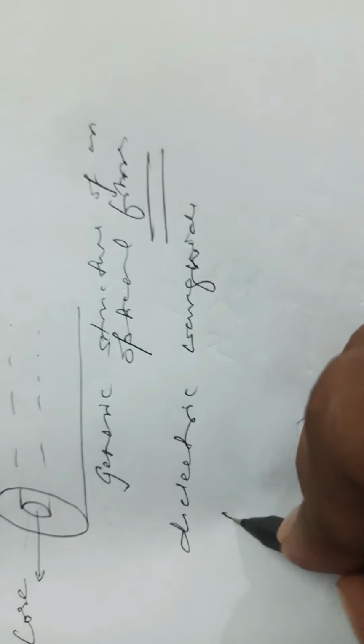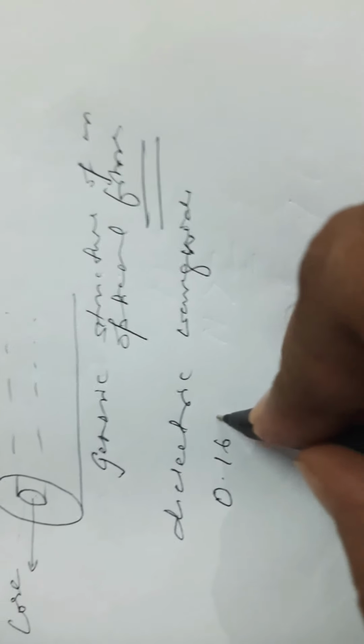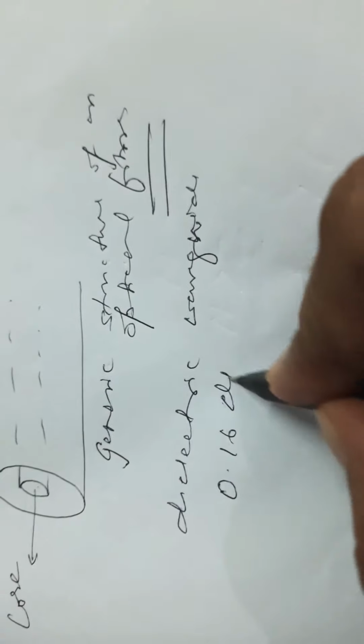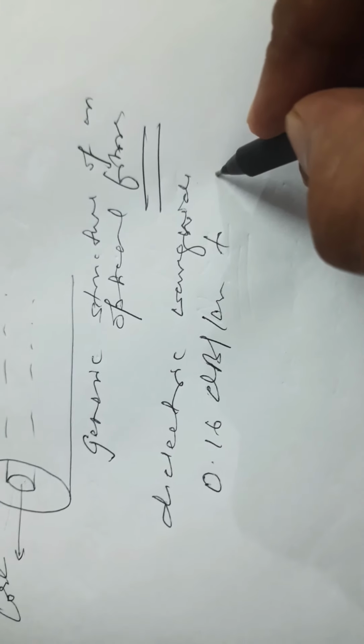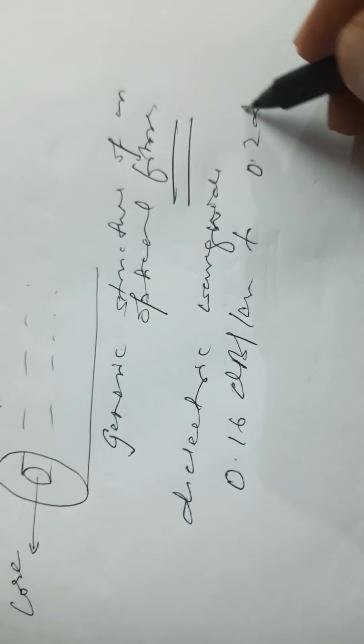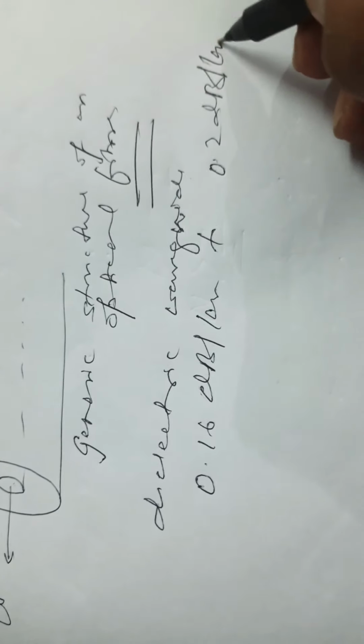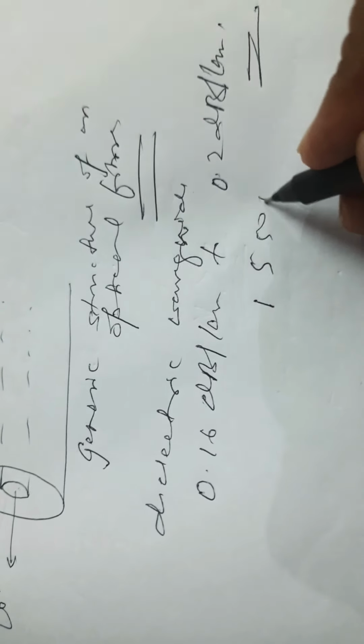So presently the losses are 0.16 decibel per kilometer to, say, 0.2 decibel per kilometer, for an operating wavelength of 1550 nanometer.